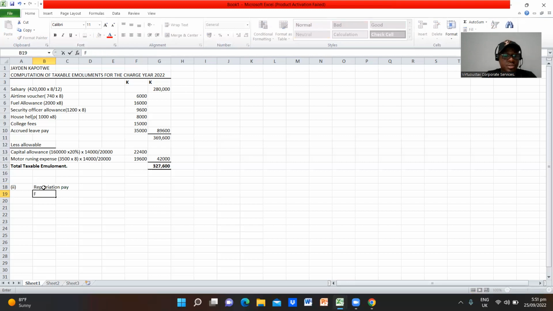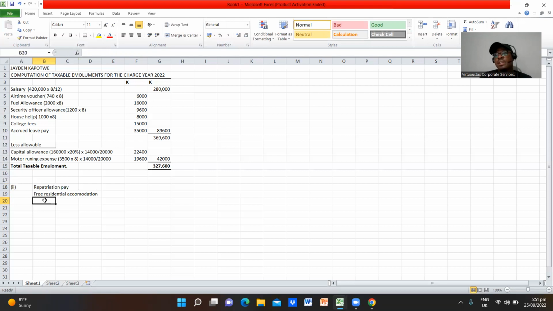The second one is free residential accommodation. Free residential accommodation is not a taxable emolument on an employee. If your employer provides you with free residential accommodation, that is not taxed on the employee. Rather, it is taxed on the employer.